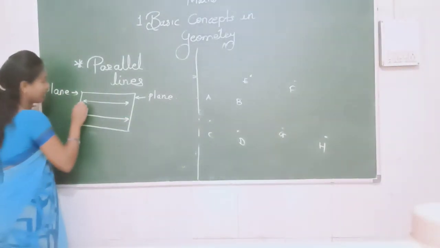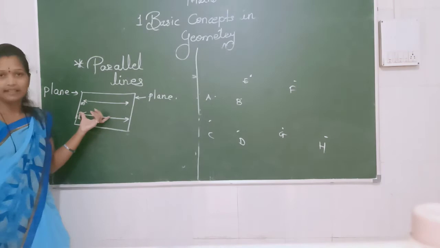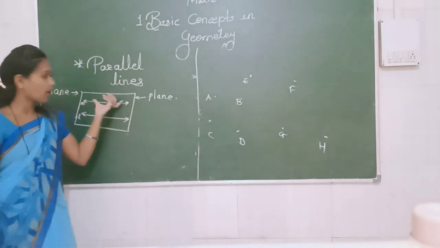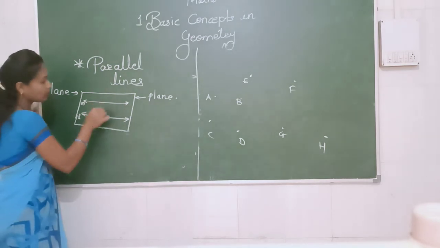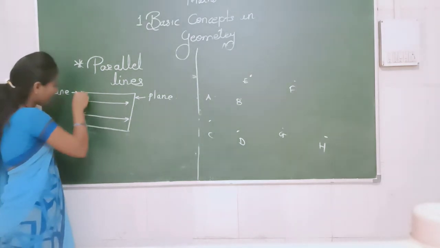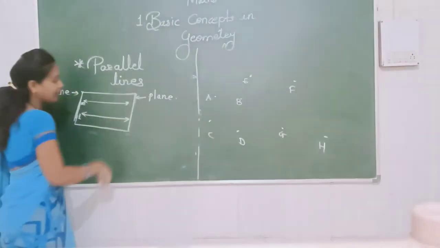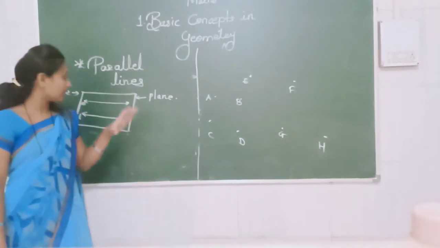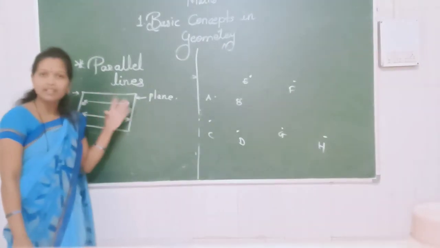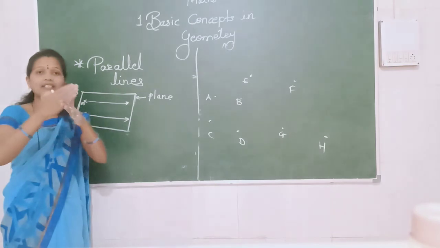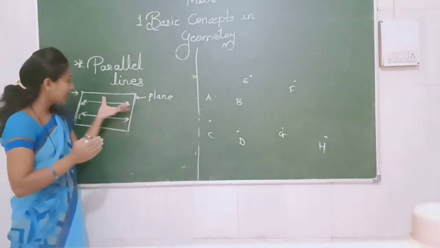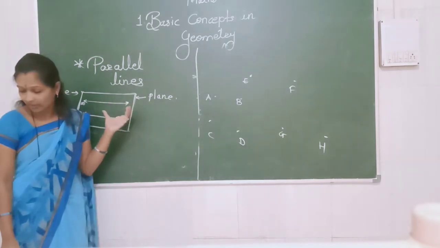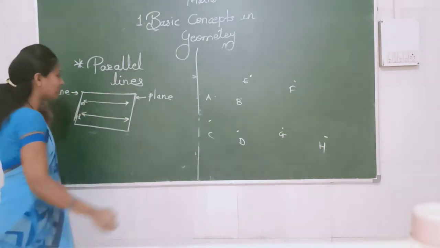line L and line M. These 2 lines I can easily draw in the plane. So lines which lie in the same plane, these two lines are given in the same plane, and do not intersect each other. Intersecting means what? They touch each other. They are not intersecting each other. These lines are said to be parallel to each other.